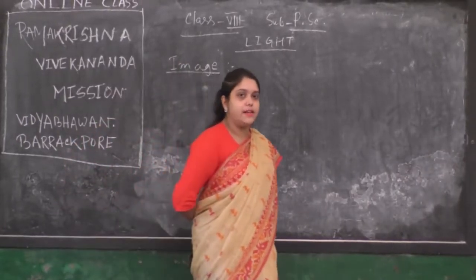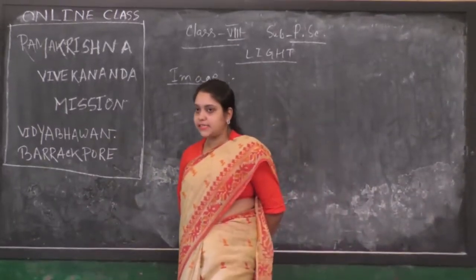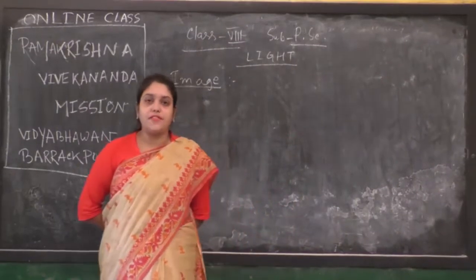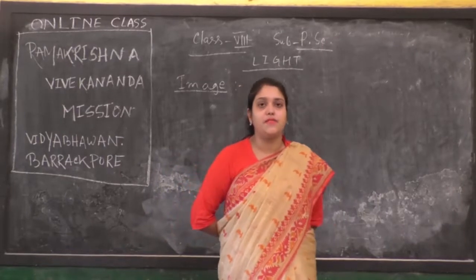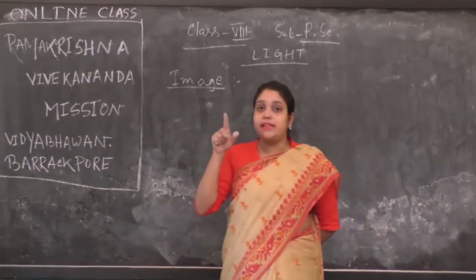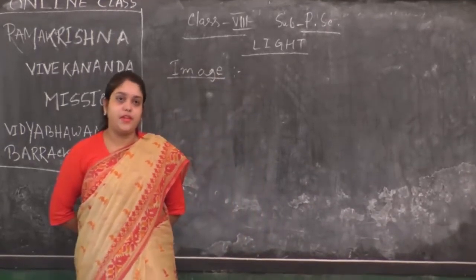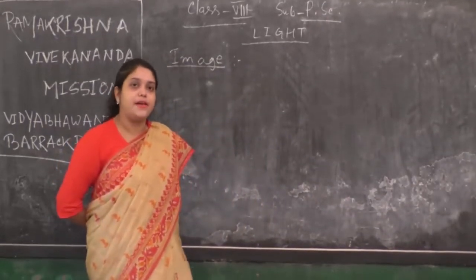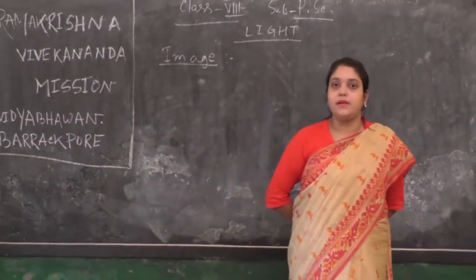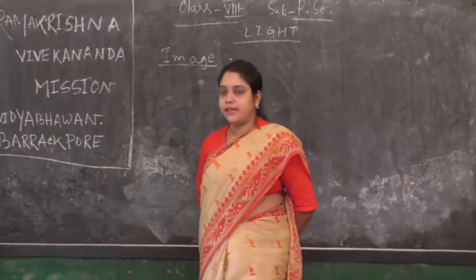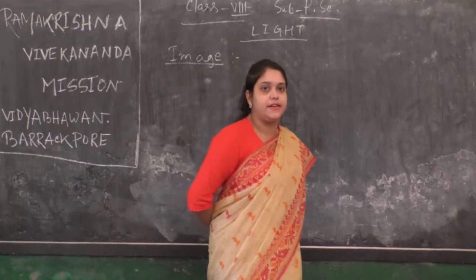On the other hand, a virtual image is formed when the light rays coming from a point source, after reflection or refraction, appear to be divergent from another point. They do not actually meet, but they appear to be divergent from another point. Then at the second point, a virtual image is formed. This is the main difference between a virtual image and a real image.